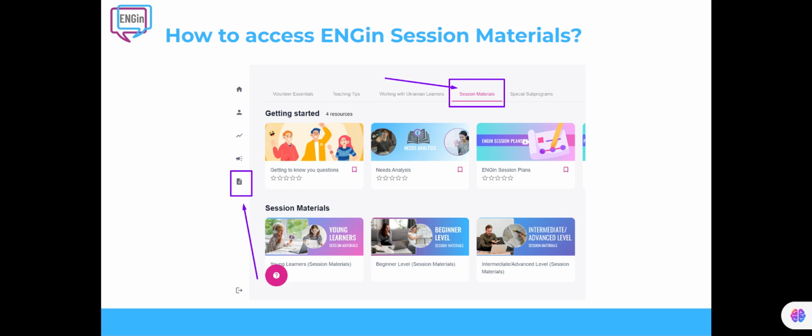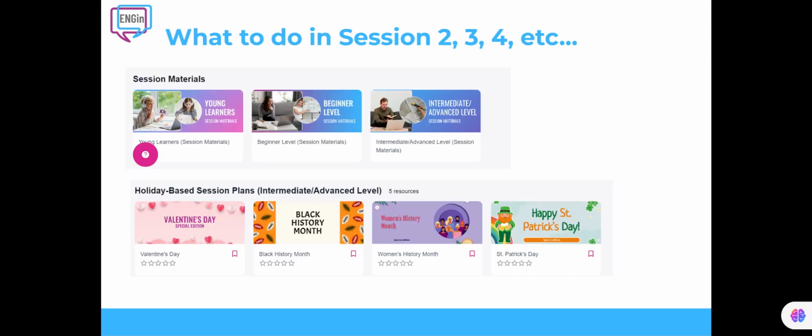In the Session Materials section, you will find volunteer versions of the session plans. Students have access to these plans through their accounts, but they only see shortened versions without detailed explanations or instructions. If you would like your students to have access to the volunteer version of the session materials, please download the materials from your account and share the files with your students. This streamlined access ensures that both volunteers and students have the appropriate materials and make each session productive and engaging.